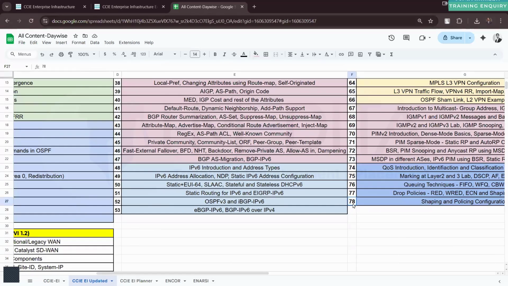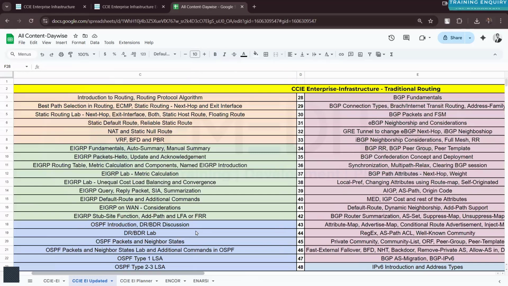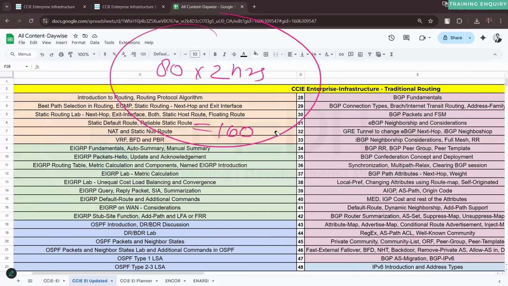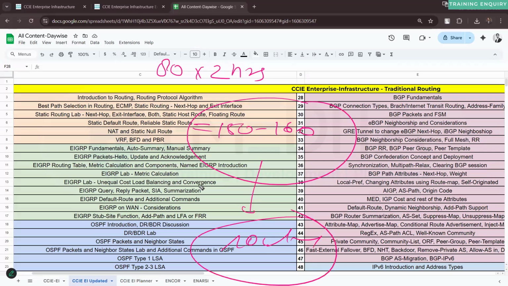So you can see approximately 78 classes, and I can add 2 more. So approximately 80 classes it will take for the routing content only. With 2 hours per day, approximately 150-160 hours of content is there in the routing alone. That much time you will need to cover the routing content specifically.